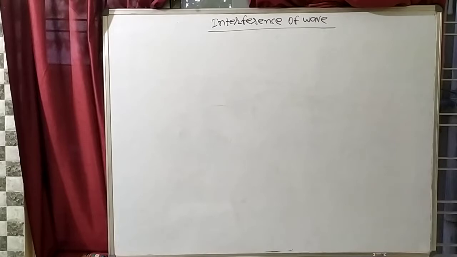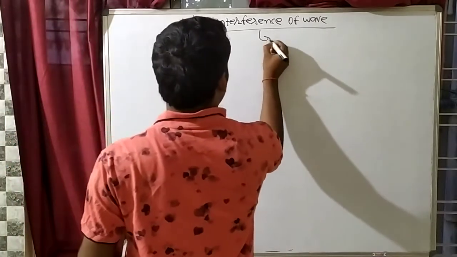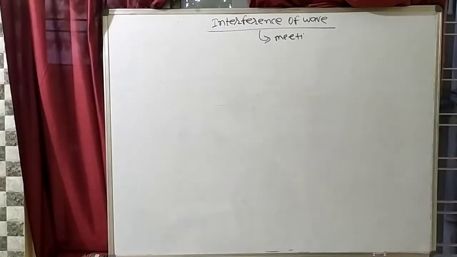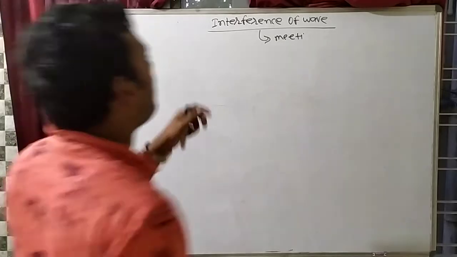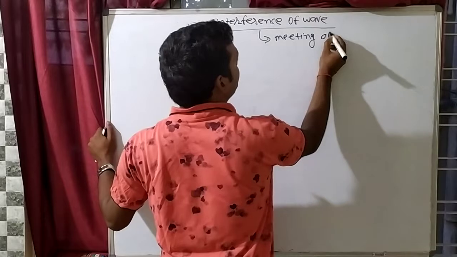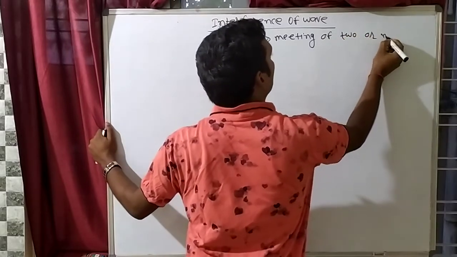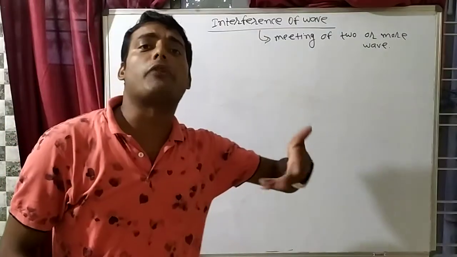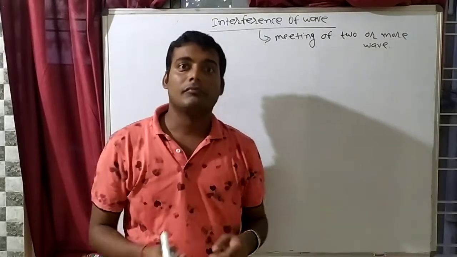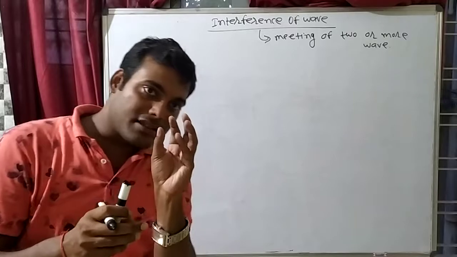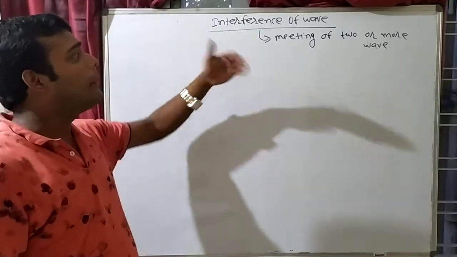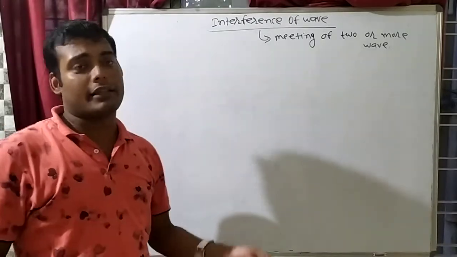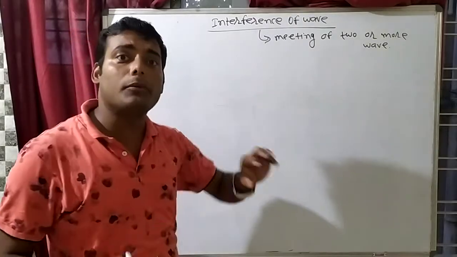Interference of waves means meeting of two or more waves. Interfere means what? If suppose I am interfering with you, that means I am interfering in your talk, so a wave can also interfere. Interference of waves means meeting of two waves.